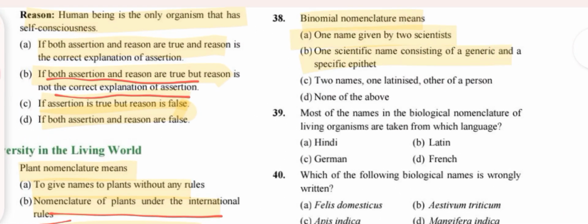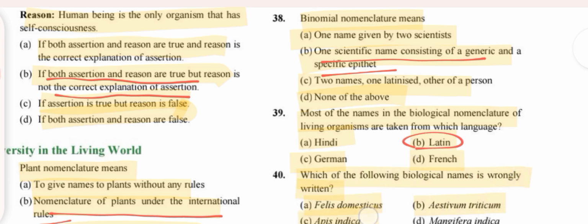Binomial nomenclature means option B. Most of the names in biological nomenclature are taken from Latin. Which of the following is wrongly written? Option A, it is correct.